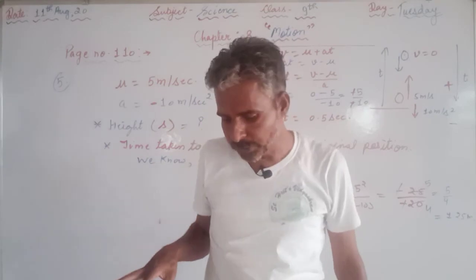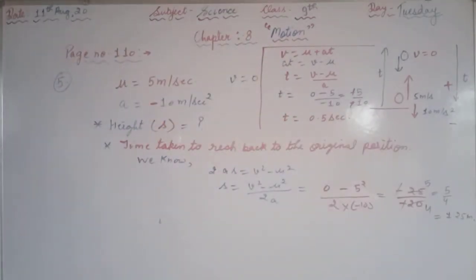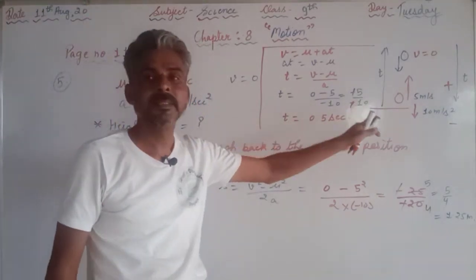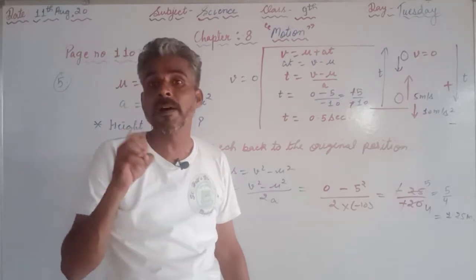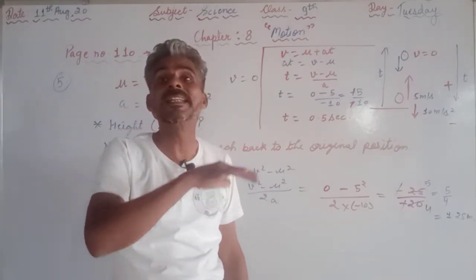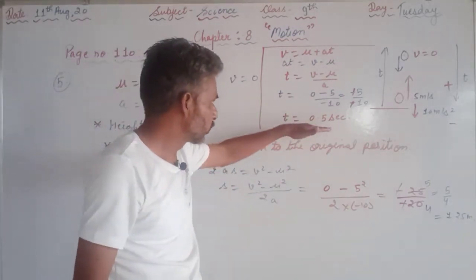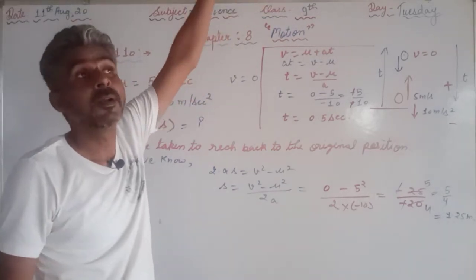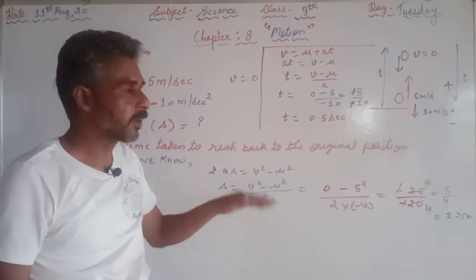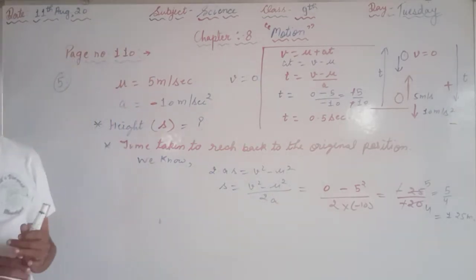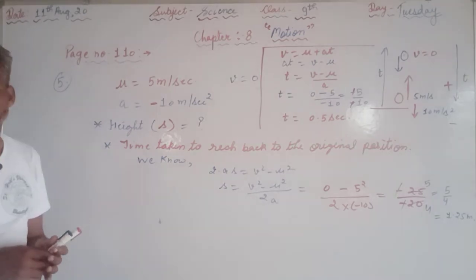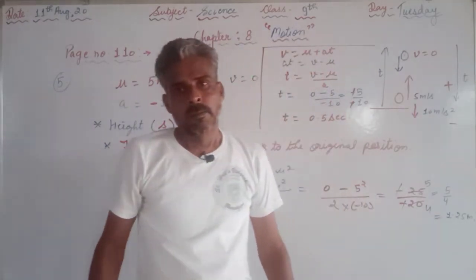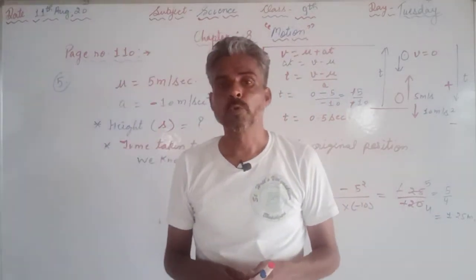Two types of question can be there. First question can be, calculate the time taken to reach the highest point, that is the answer 0.5 second. If in the question it is asked to find the time taken by the stone to reach back to the ground, means 0.5 going upside, again 0.5 coming from the maximum height to the ground, that 0.5 plus 0.5 will be 1 second. Within 1 second the stone will come back to its original position and it will attain the maximum height of 1.25 meters. So this is the question for the day.